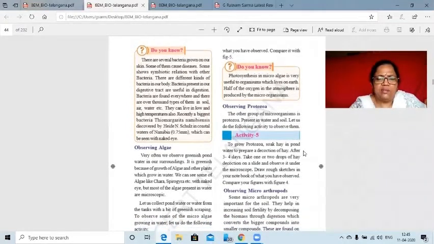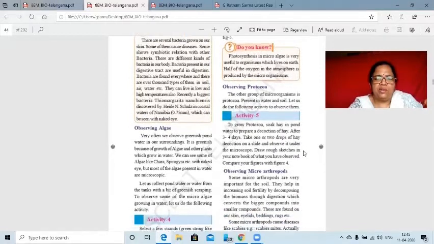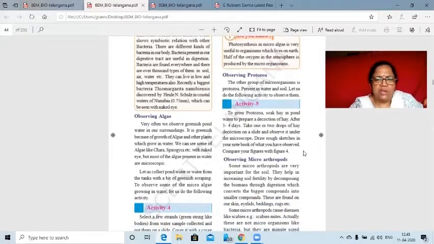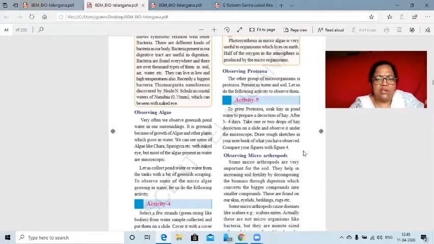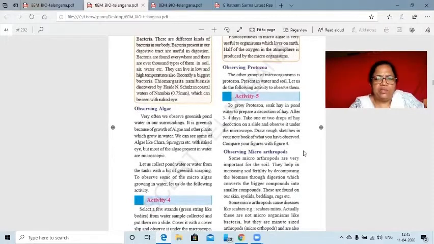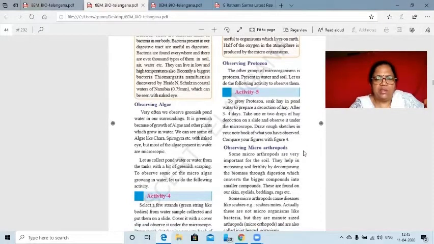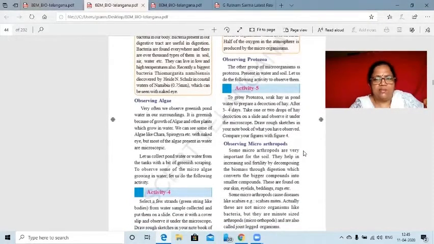A major part of the earth's water is used by these algae, and they are a very good food for other organisms. Now coming to the protozoa. Protozoa are also under the category of microorganisms, and they live in water, soil, air, everywhere. To grow protozoa, we have given another activity, activity 5.